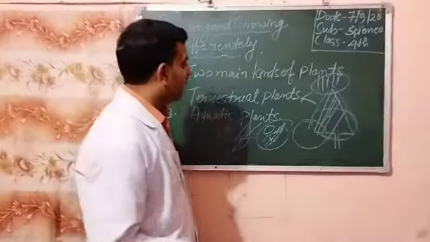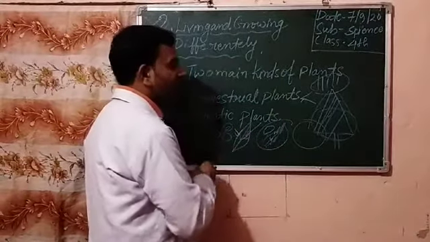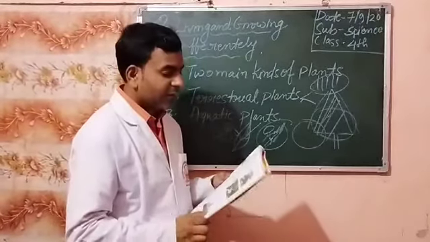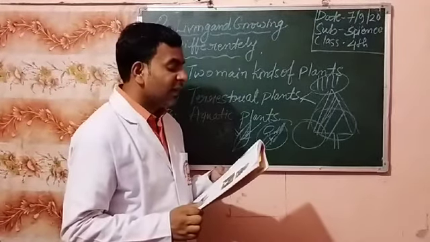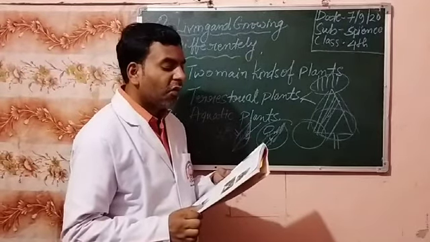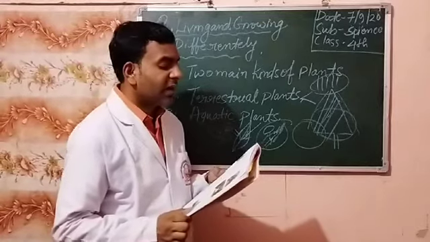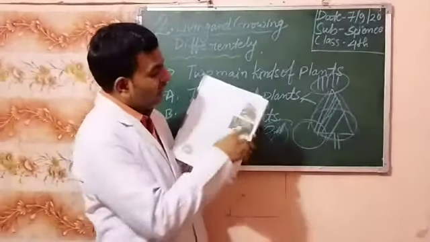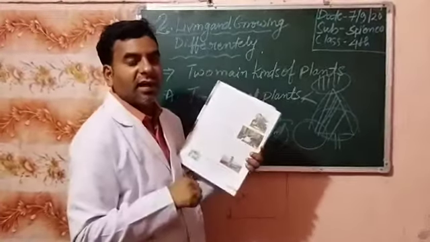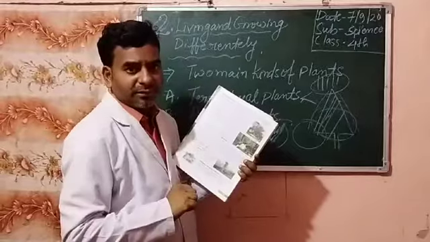They have flat leaves. Flat leaf means this type of leaves. These types of leaves are found in plains areas. Okay, these help water vapor to evaporate and keep the tree cool when it is hot. Flat leaves also help trap sunlight. You have seen trees on plains, means our areas like Dindori, Mandla, means plain surface.